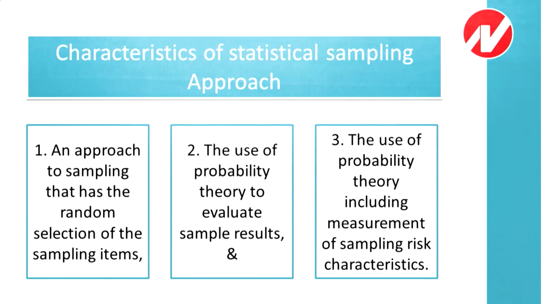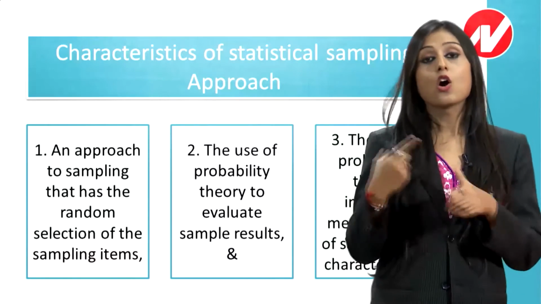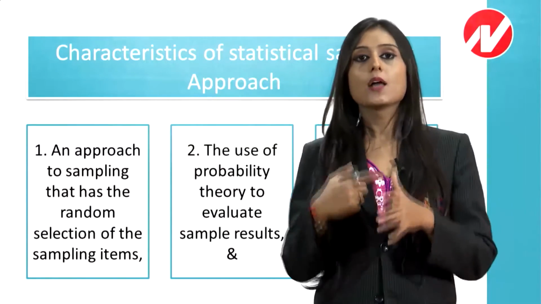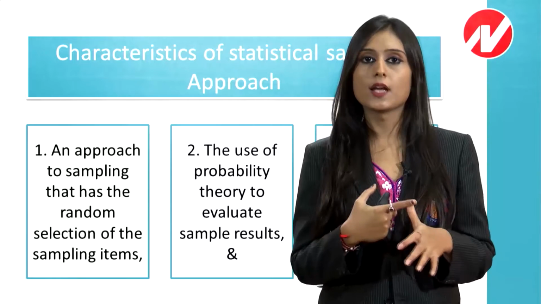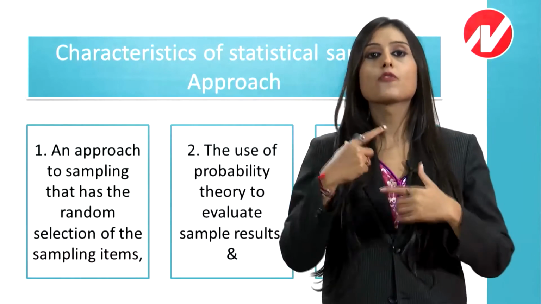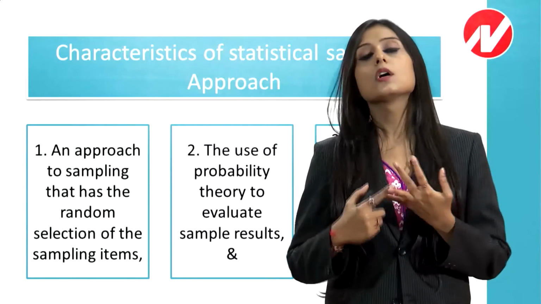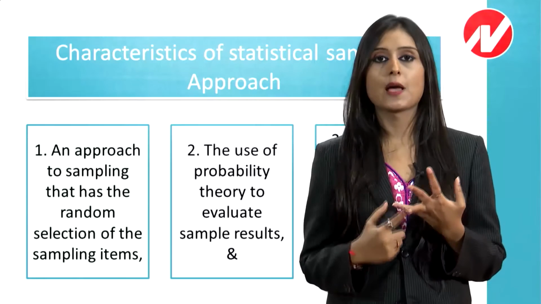So to remember the three points, first, the characteristic of the statistical sampling method is that random selection is to be done. Second, probability theory is used for evaluating the results. Sample select हो गया, now you want to see the results, then you will use probability.